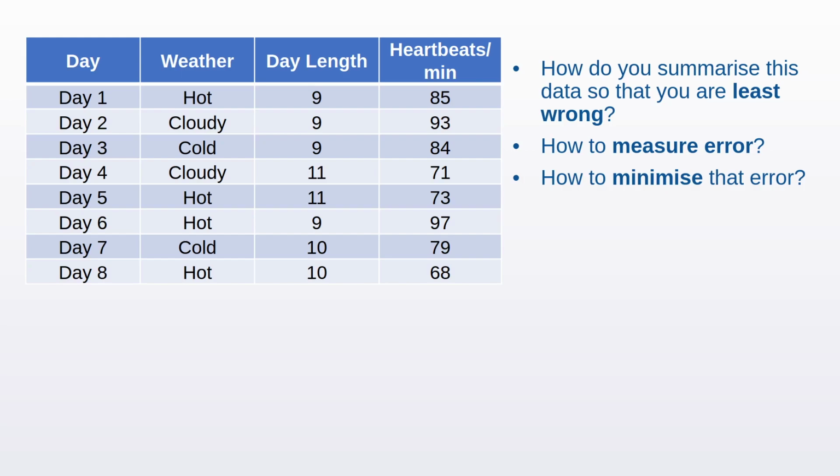How do we effectively compress a set of numbers into a single number or at least a small set of numbers so that that number can act as a good proxy for the set of numbers that you're trying to communicate? And someone at the other end, when they receive this compressed set of numbers and use it to make guesses about your data, they are least wrong. So let's try and build our way towards a solution.